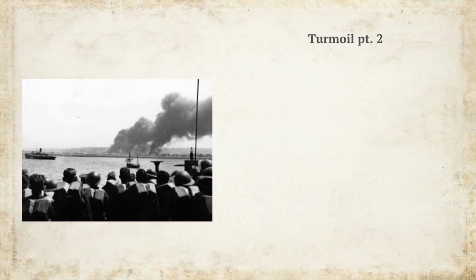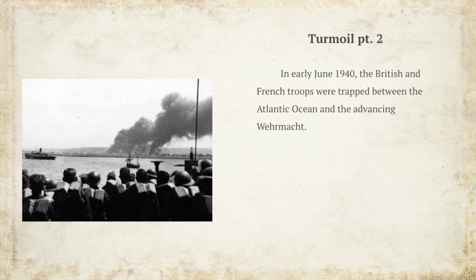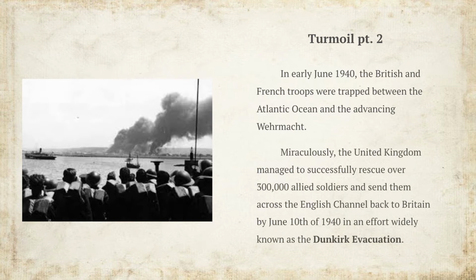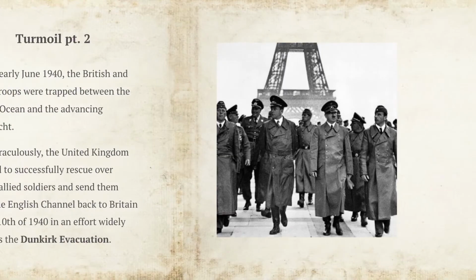Turmoil Part 2. In early June 1940, the British and French troops were trapped between the Atlantic Ocean and an advancing Wehrmacht. Miraculously, the United Kingdom managed to successfully rescue over 300,000 Allied soldiers and send them across the English Channel back to Britain by June 10th of 1940, in an effort widely known as the Dunkirk evacuation.